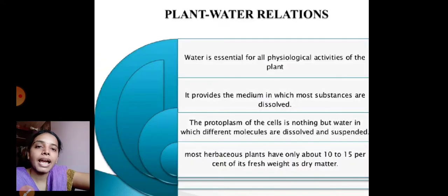So here, plant water relations. Water is essential for all living organisms. Water is essential for all the physiological activities of a cell of the plant body. It provides the medium in which most substances are dissolved. The protoplasm of the cell is nothing but water in which different molecules are dissolved and suspended. Most herbaceous plants have only about 10 to 15% of their fresh weight as dry matter.